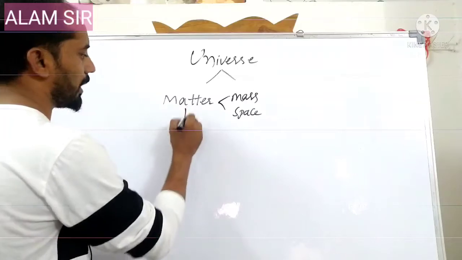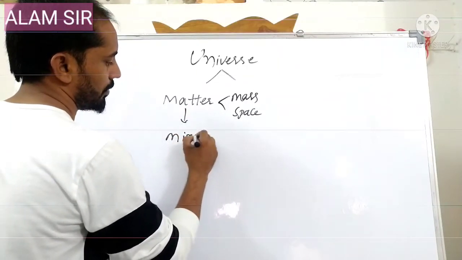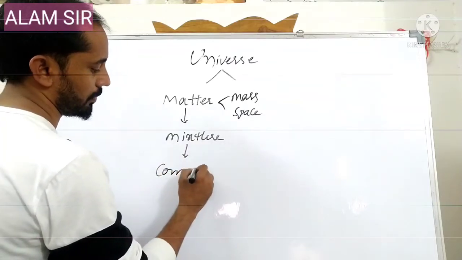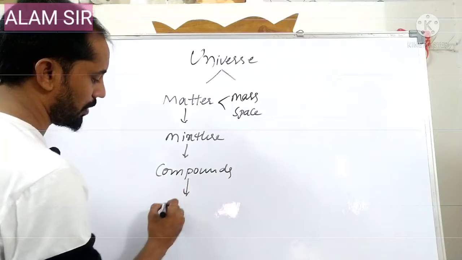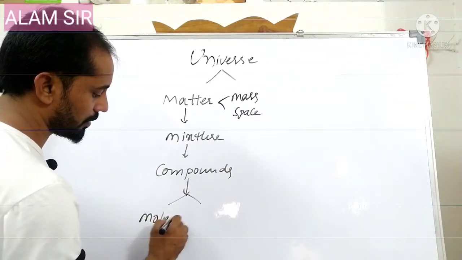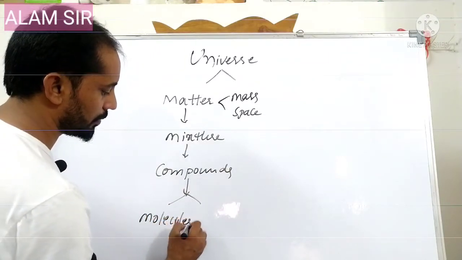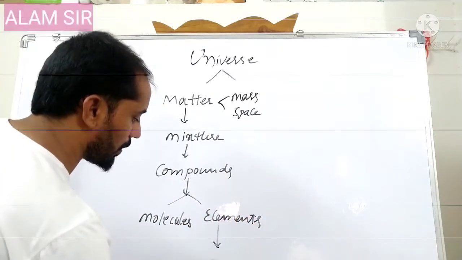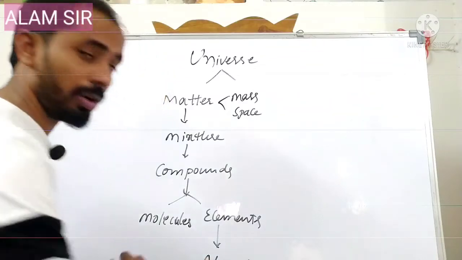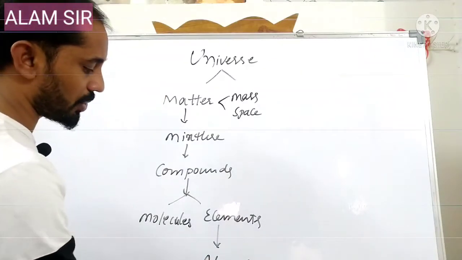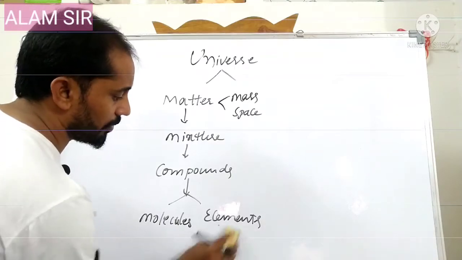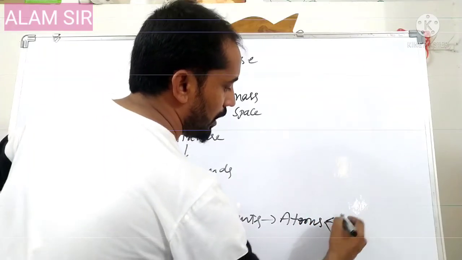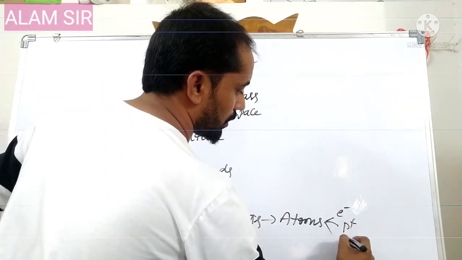So what is matter made up of? Matter is made up of mixtures. Mixtures are made up of compounds. Compounds are made up of either molecules or elements. These molecules or elements are made up of atoms. Already we know that atoms are made up of subatomic particles: electrons, protons, neutrons.